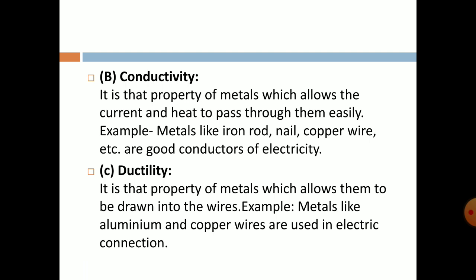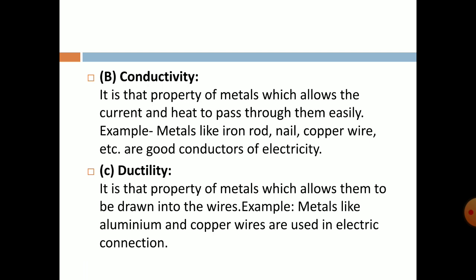That means any metal which can be drawn into a small wire, any wire shape it can be formed into, this kind of metals are known as ductile metals. Examples, the prime examples, are aluminum and copper, because in nature we use this kind of thing.